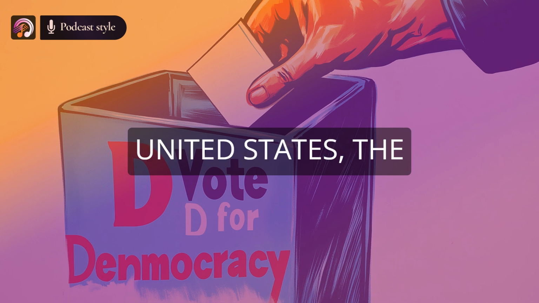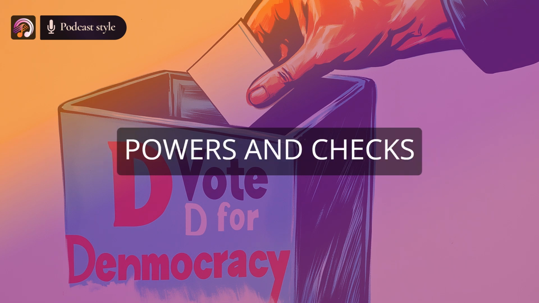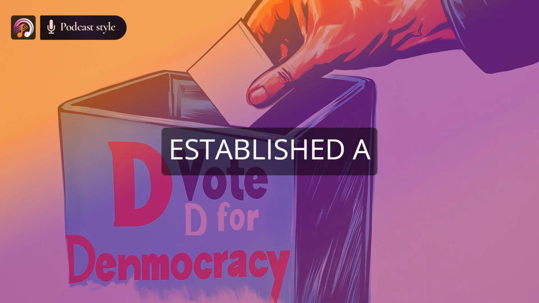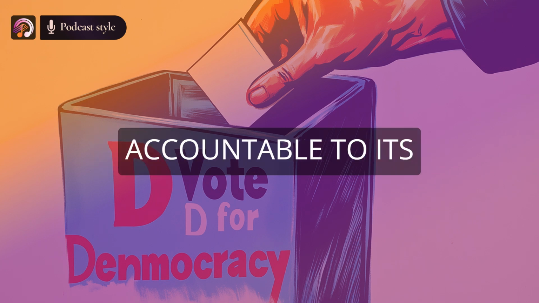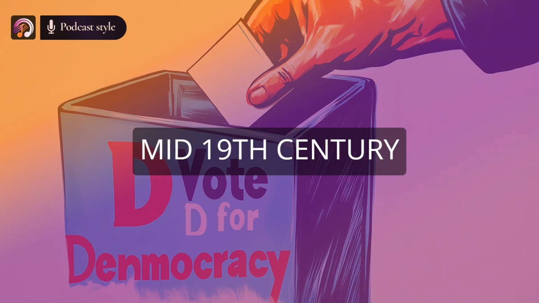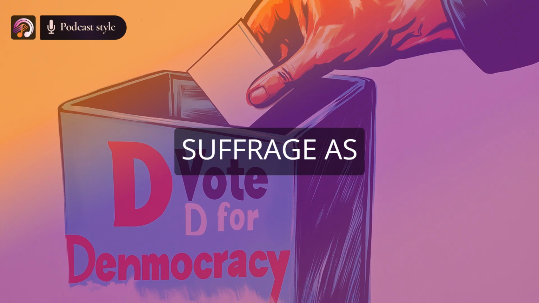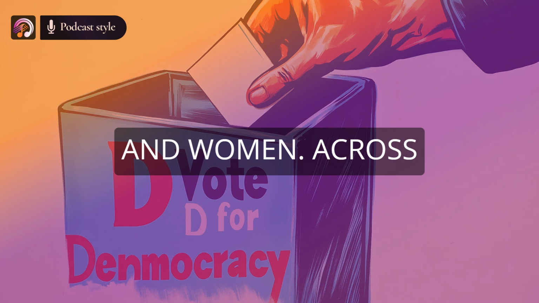In the United States, the Founding Fathers crafted a democratic system characterized by separation of powers and checks and balances. The U.S. Constitution established a framework that aimed to ensure a government accountable to its citizens. However, it wasn't until the mid-19th century that significant strides were made toward universal suffrage, as movements emerged demanding voting rights for all men and women.